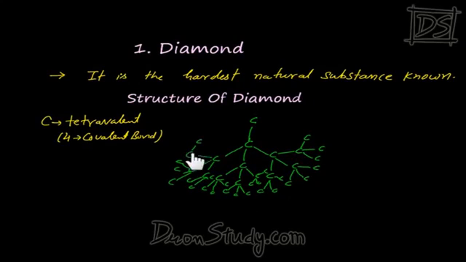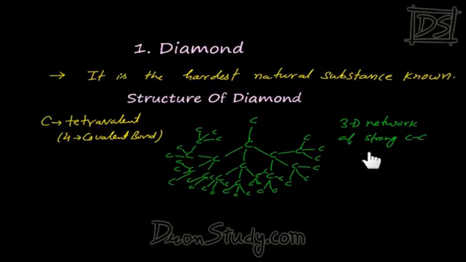So what happens in this way? Each carbon makes covalent bonds with 4 carbons, and those carbons also make 4 with others. In this manner, a very big 3-dimensional network of strong carbon-carbon covalent bonds is generated. We have already discussed earlier that the carbon-carbon bond is very strong, and what has been generated from these bonds is a very big 3-dimensional network.